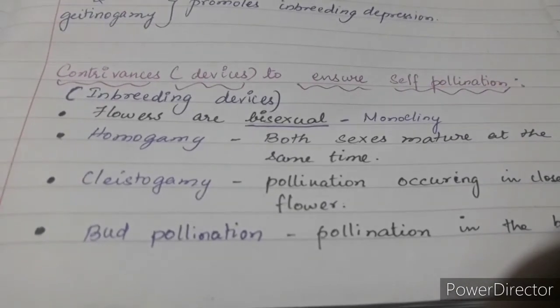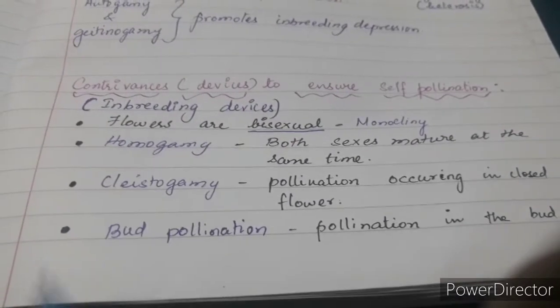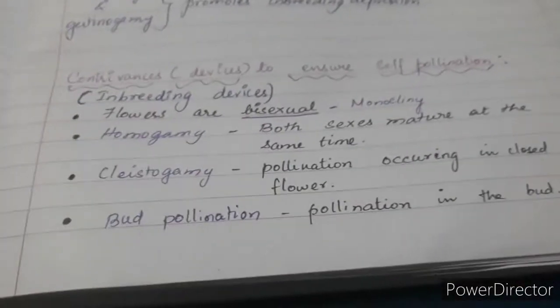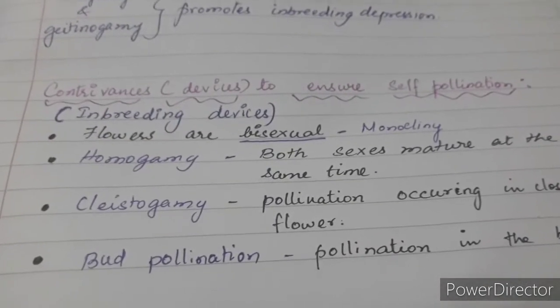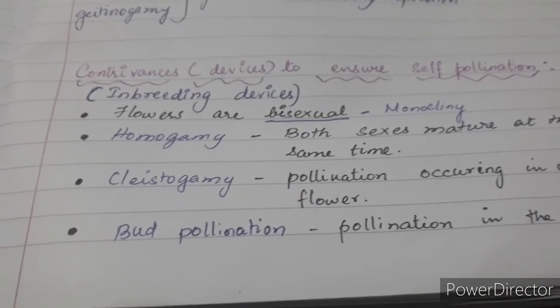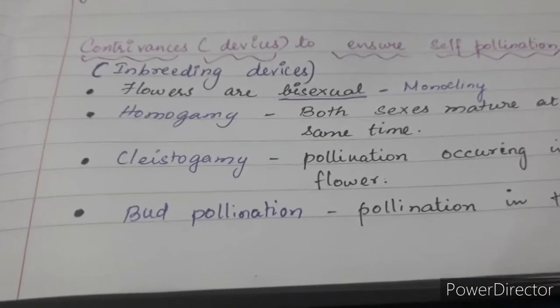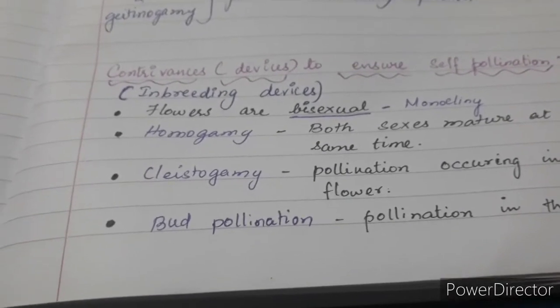Even if it has both male and female parts, both have to mature at the same time, and that property is referred to as homogamy. Another property is cleistogamy. What is cleistogamy? The flower never opens, it remains in a closed condition. In a closed flower, the pollen has a very negligible chance of being transferred to another flower. It cannot be transferred, because the flower is closed.